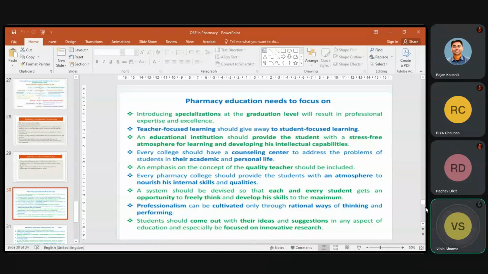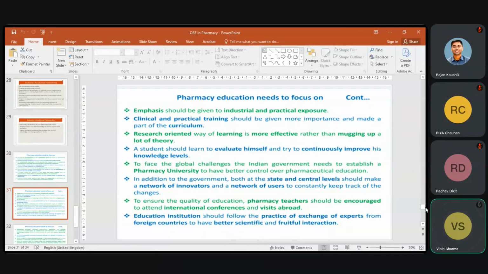Professionalism can be cultivated only through rational ways of thinking and performing. Students should come out with their ideas and suggestions in any aspect of education, especially focused on innovative research, how we can develop novelties. So in assignments and regular practices, we can provide new small problems and assess what is the novelty, what is the newness, or what ideas are available in our students. So we can assess. Emphasis should be given to industrial and practical exposure.